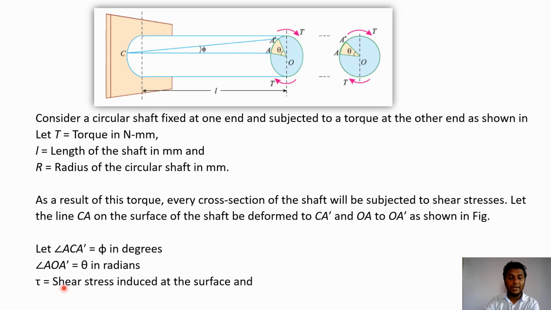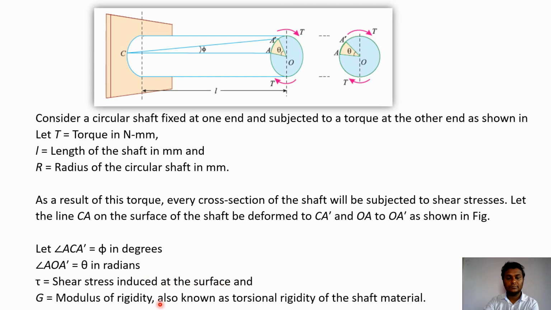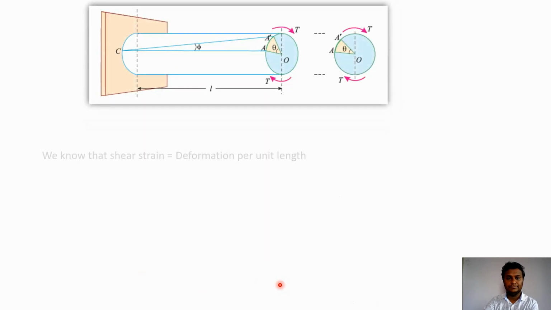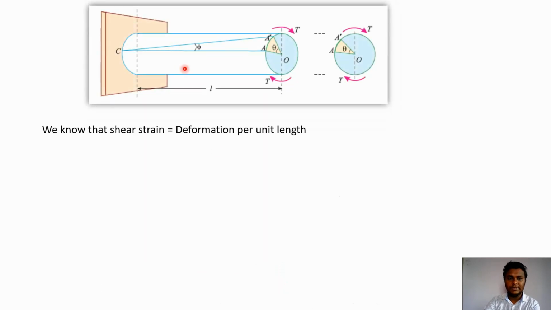Now assume that tau is equal to the shear stress induced at the surface, and G is the modulus of rigidity, which we also call the torsional rigidity of the material. As we know, because of the application of a twisting moment T, shear stresses are developed. So the respective deformation in this shaft is a shear deformation, and we can also say this phi is the shear strain in the shaft.